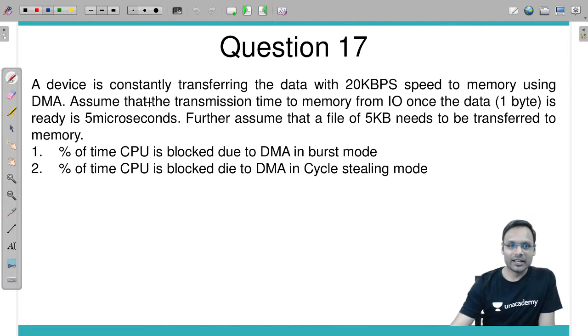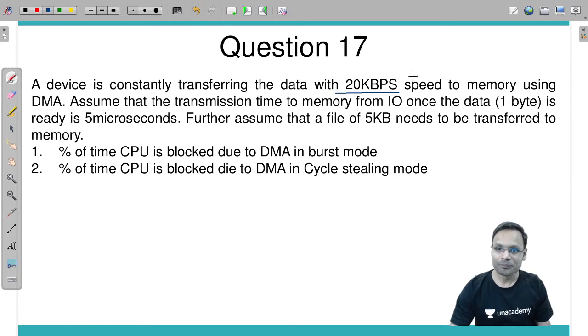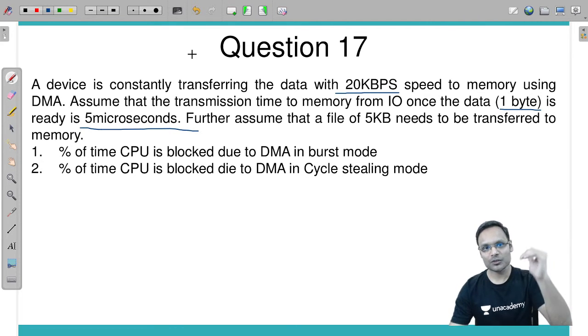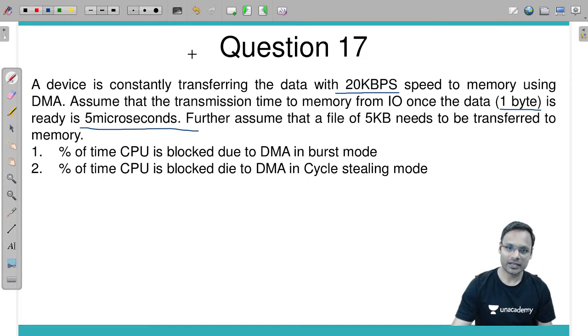A device is constantly transferring data at 20 kilobytes per second speed to memory using DMA. Assume that transmission time to memory from IO once data of 1 byte is ready is 5 microseconds. So once 1 byte of data is ready, transmission takes 5 microseconds.